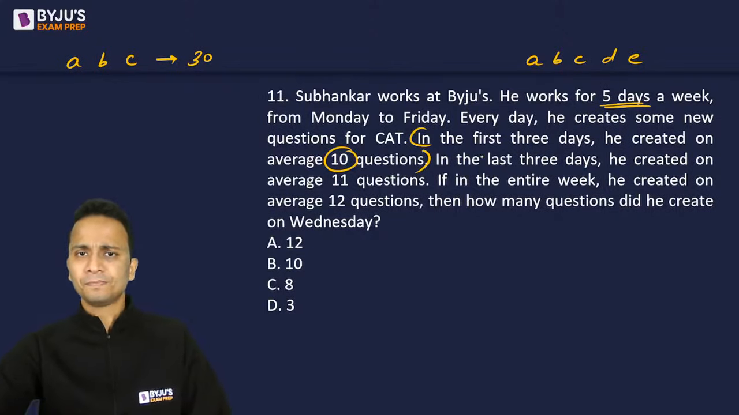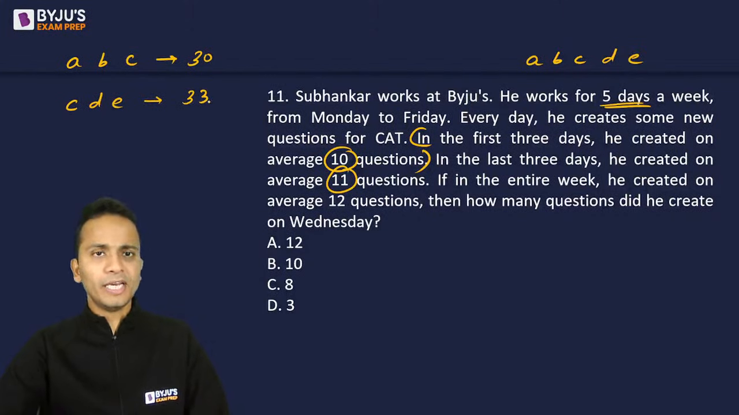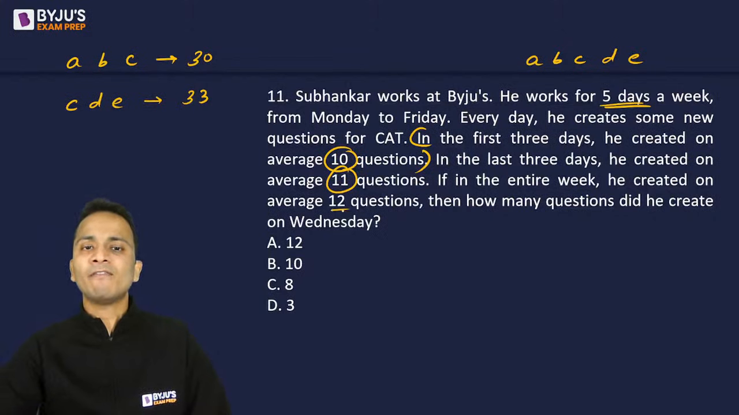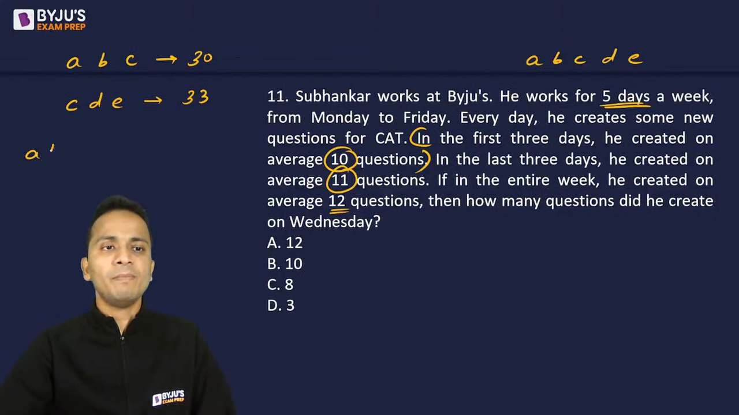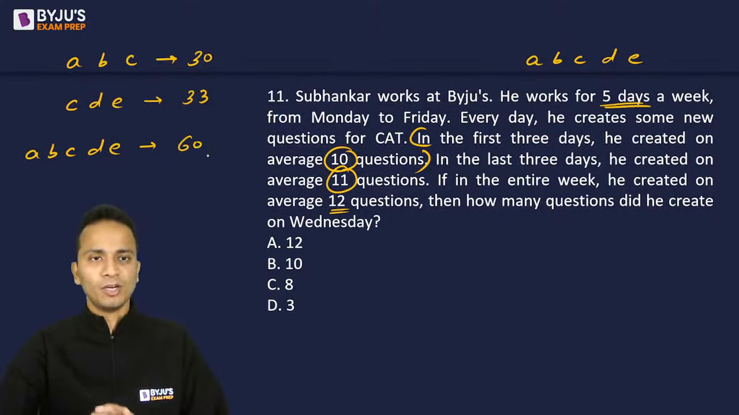Okay. In the last 3 days, that means C, D and E, his average comes out to be 11 questions. So that means the sum will be 33. Okay. Also, the last statement is in the entire week he created an average of 12 questions. That means sum of A, B, C, D and E will be 5 into 12, that is 60. Okay.